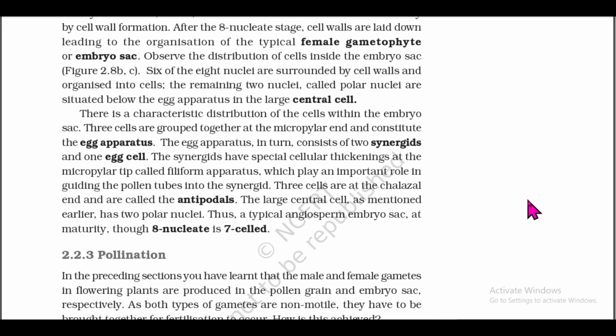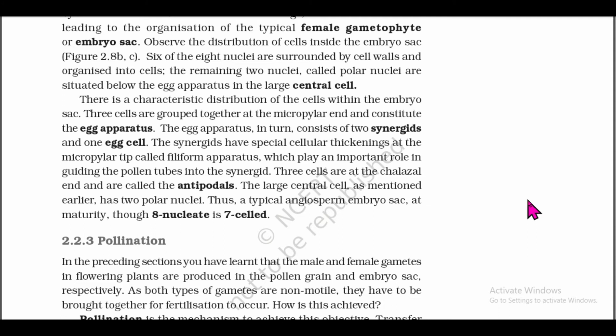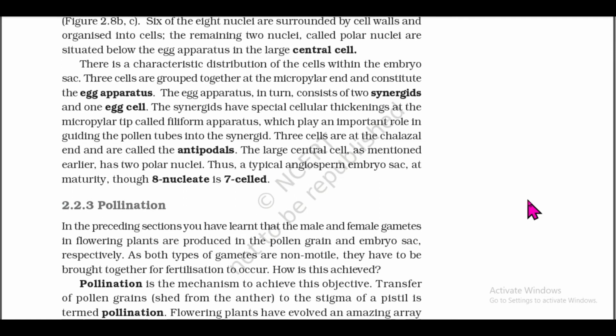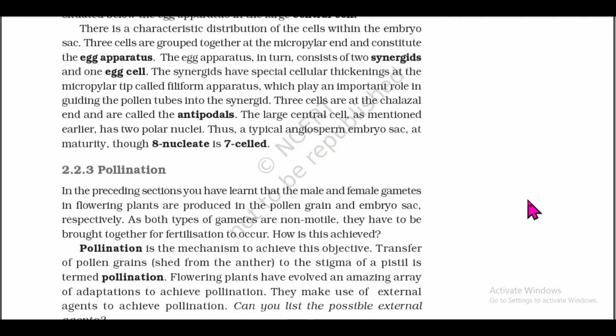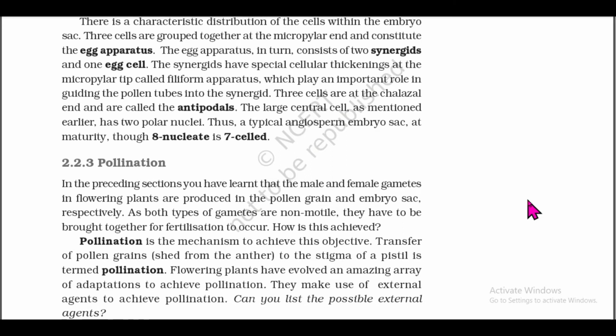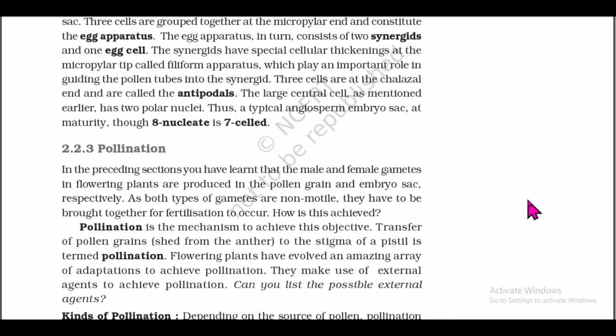The synergids have special cellular thickenings at the micropylar tip called filiform apparatus, which play an important role in guiding the pollen tubes into the synergid. 3 cells are at the chalazal end and are called the antipodals. The large central cell, as mentioned earlier, has two polar nuclei. Thus, a typical angiosperm embryo sac at maturity, though 8-nucleate, is 7-celled.